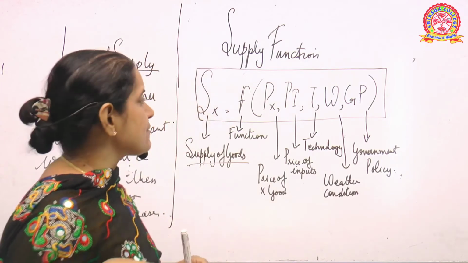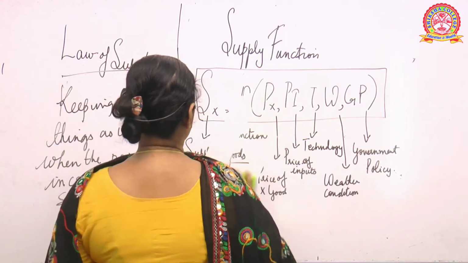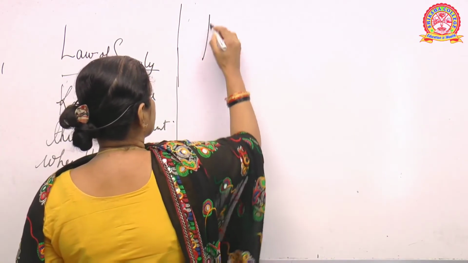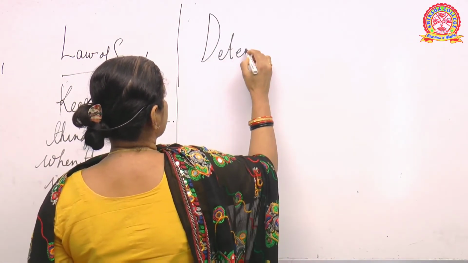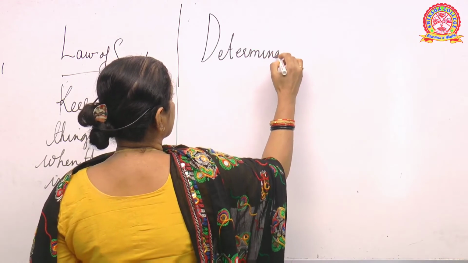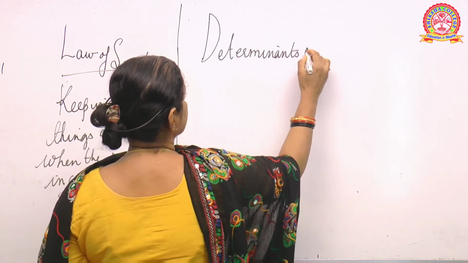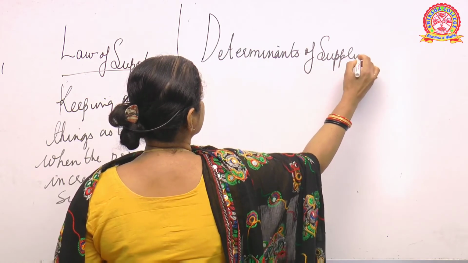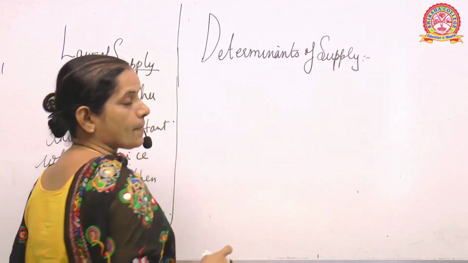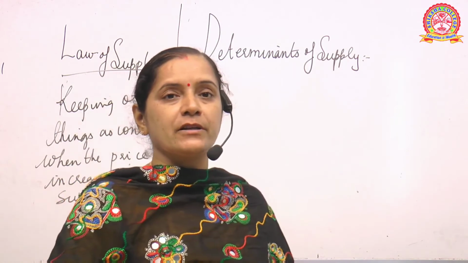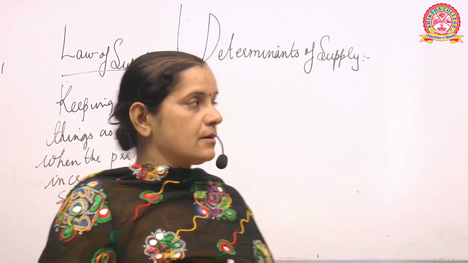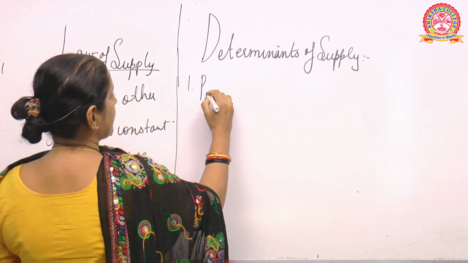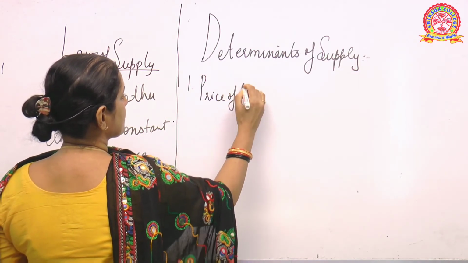Now next we will discuss what are the determinants of supply. Determinants of supply. Okay, now determinants means what are the factors. Okay. Now first is the price of goods, which is very important.